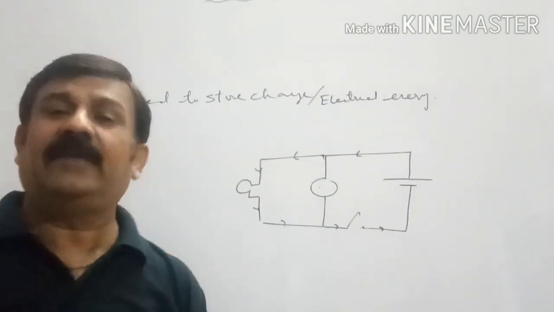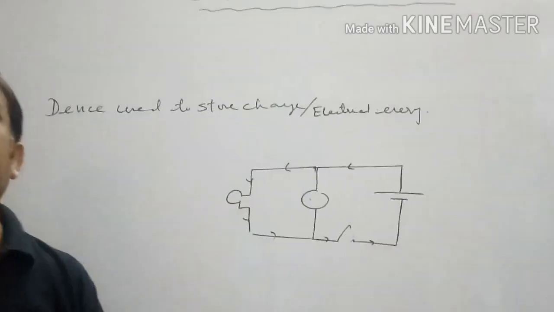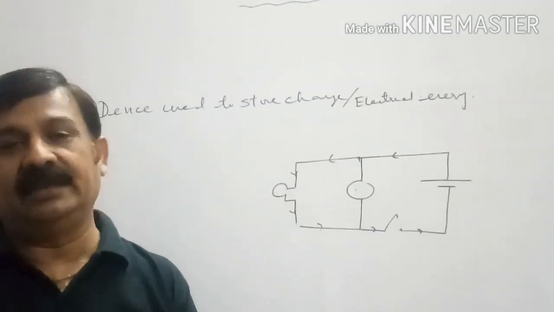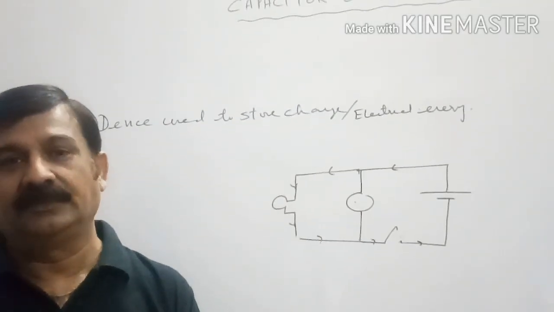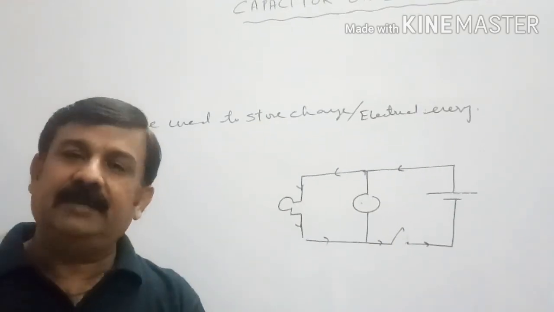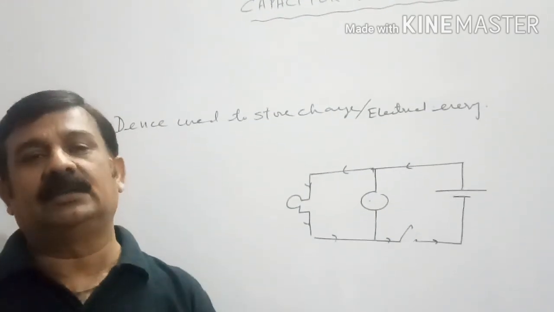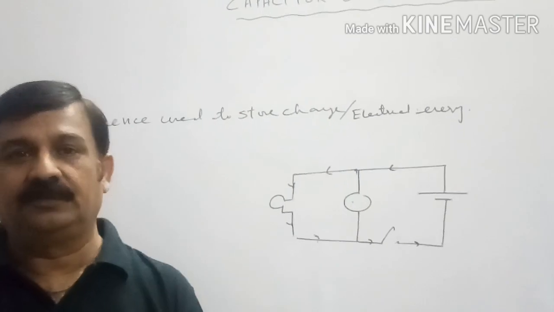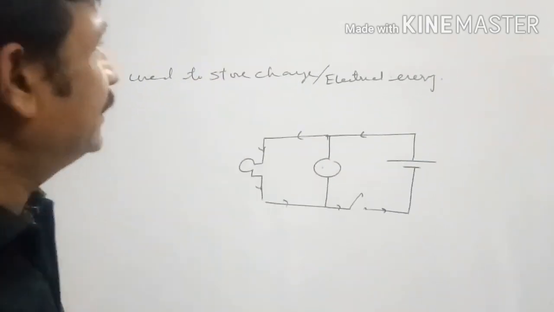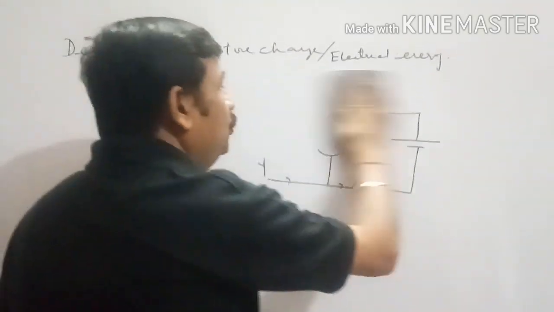This is the only role of a capacitor or condenser in the circuit. It supplies energy to the circuit in odd hours. If it supplies the energy, it becomes discharged, and the total energy of the capacitor will become 0. So once again I am saying, what is a capacitor or condenser? A device which is used to store charge or energy.